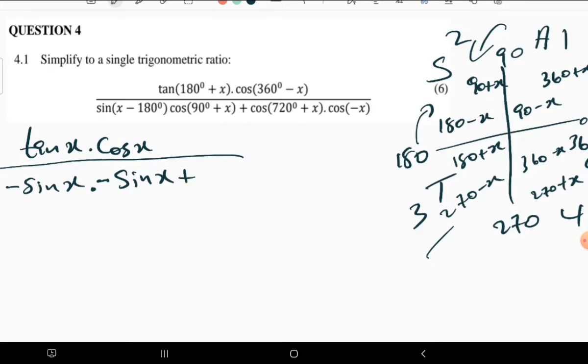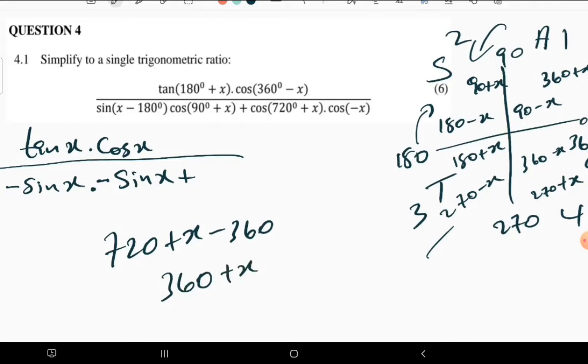So let's come to this one. We have 720. 720 is not in our Cartesian plane, unfortunately, but we can always reduce this 720 by saying 720 minus 360, which is just 360. If we subtract 360 from 720 plus x, you are not changing the point, you are just changing the nature of the angle. You want to work with a manageable angle. So after that, you realize that you have 360 plus x. We spoke about it. It is found on the first quadrant.